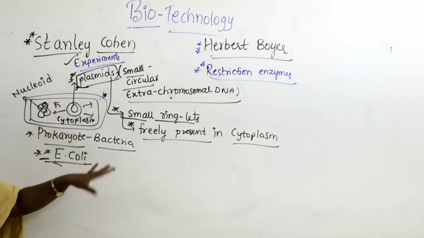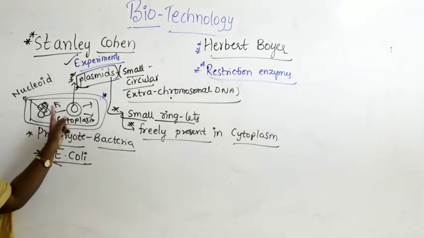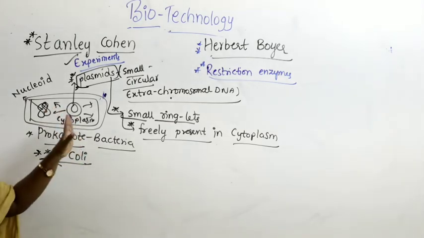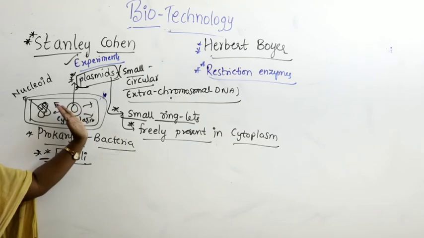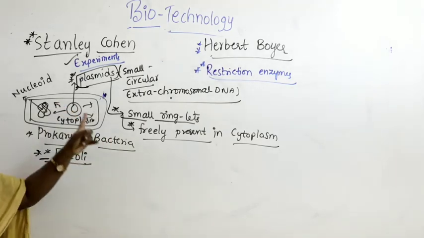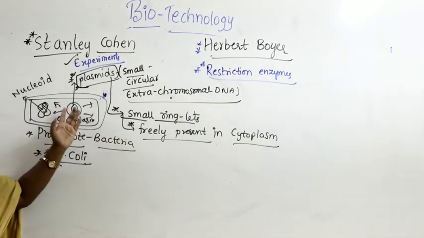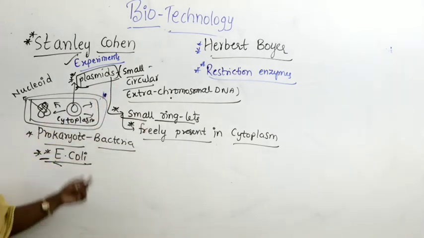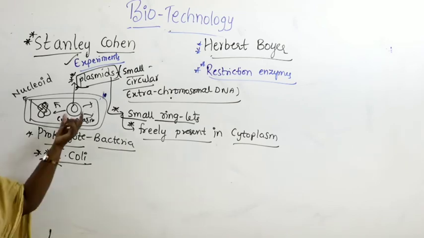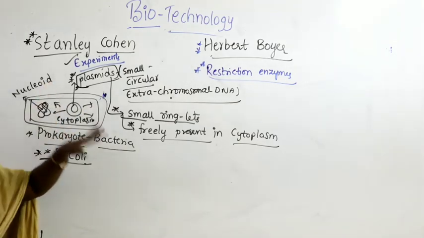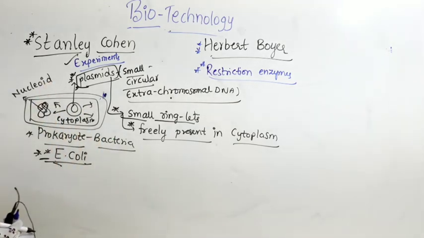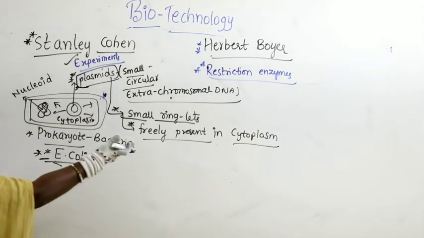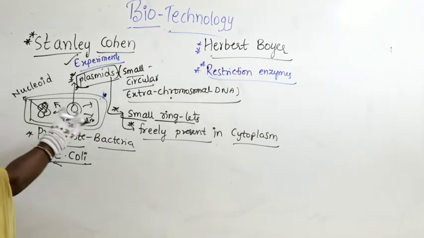When he observed that they keep moving here and there very freely in the cytoplasm, and when bacterial cell cultures were taken, he observed that these plasmids were coming out of the cell and going into another bacterium. So he observed that it is possible to extract the plasmid, because these plasmids come out from the bacteria and move into another bacterium. They are very freely moving.